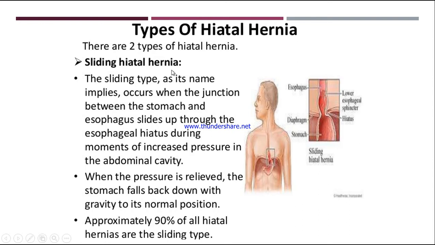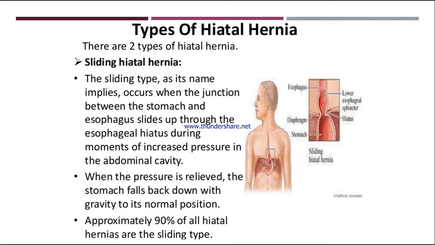Okay, so I hope this is clear. Why is it going up? Why is this upper portion, that junction between the esophagus and stomach, going up into the esophagus? क्यों? क्योंकि abdomen cavity में pressure increase हो रहा है. ठीक है, नीचे से pressure it is pushing the upper portion or that junction to go up. और वो जो opening भी है वो थोड़ा loose है, तो automatically the upper portion of the stomach will slide into the esophagus.